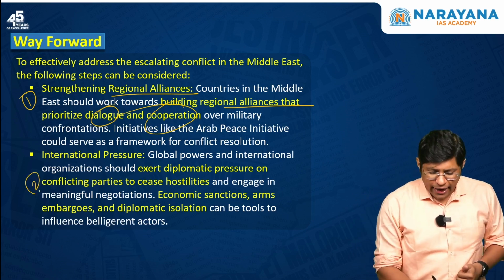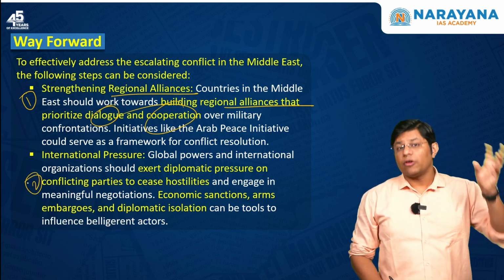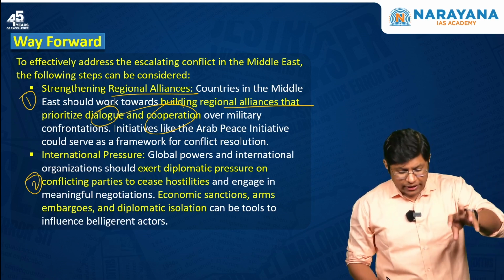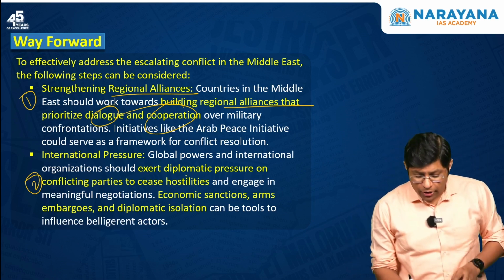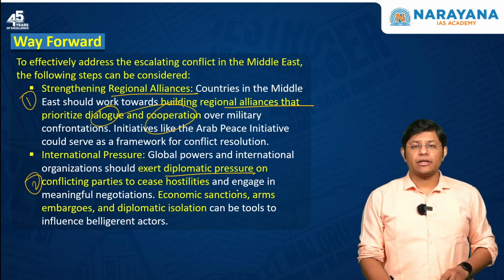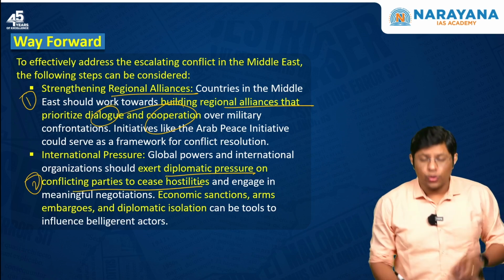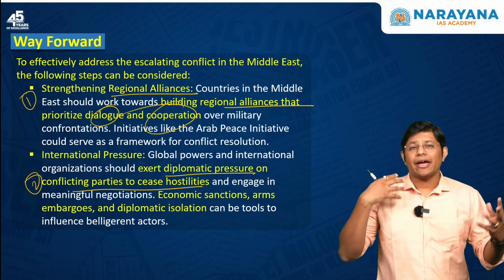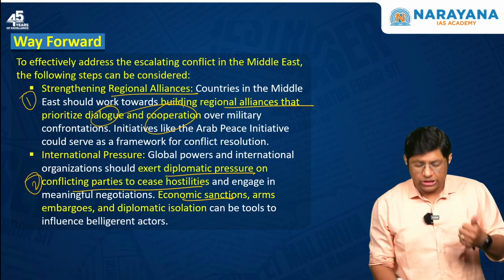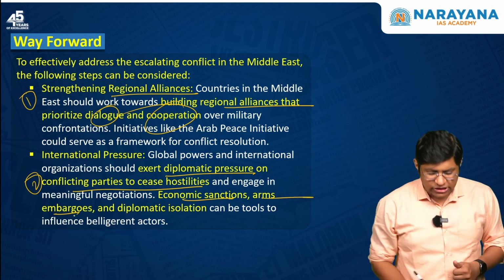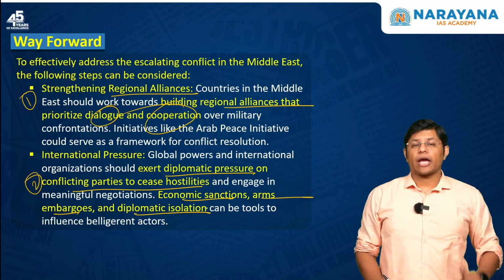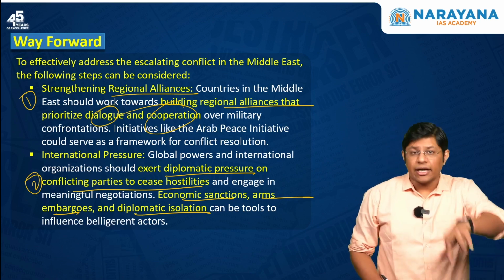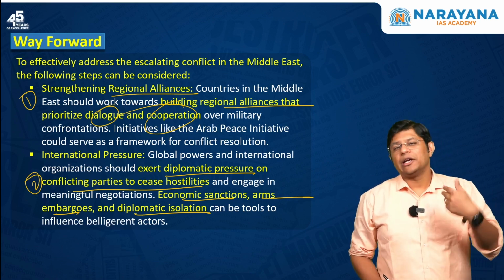Second, there has to be pressure from the developed countries or the powerful countries, who can exert diplomatic pressure on the conflicting parties to end the hostilities. So for any country that is trying to be aggressive, economic sanctions, arms sanctions and diplomatic isolation can be thought of, to isolate the country if it is being too aggressive.